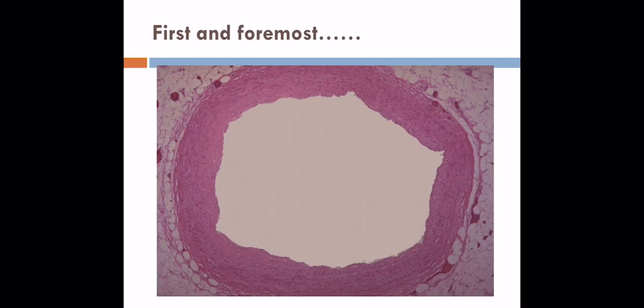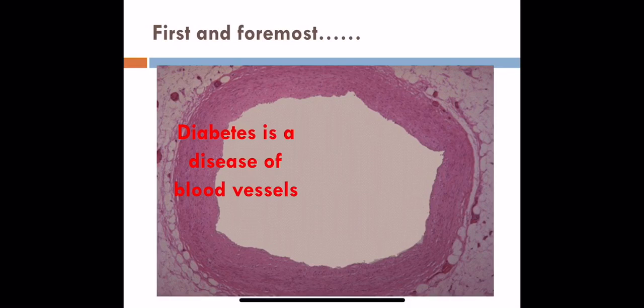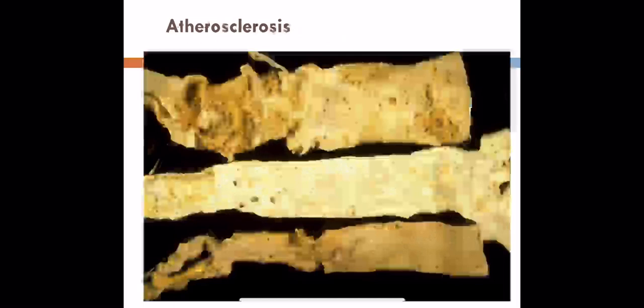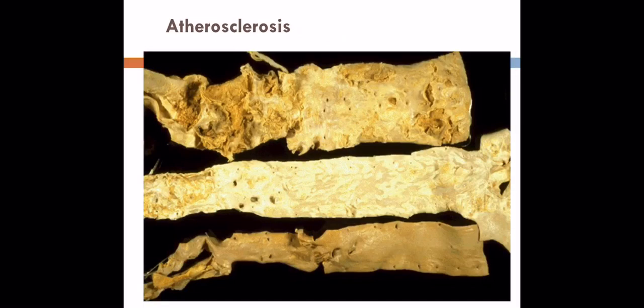Even though diabetes is a disease condition of the pancreas where there is decreased insulin production, you can even call diabetes a disease of blood vessels. All the effects of diabetes are due to changes in the blood vessels. So diabetic angiopathy can be either macroangiopathy or microangiopathy. Macroangiopathy is the changes seen in larger vessels like the aorta.